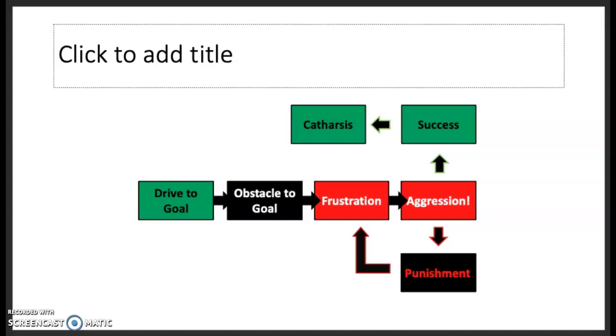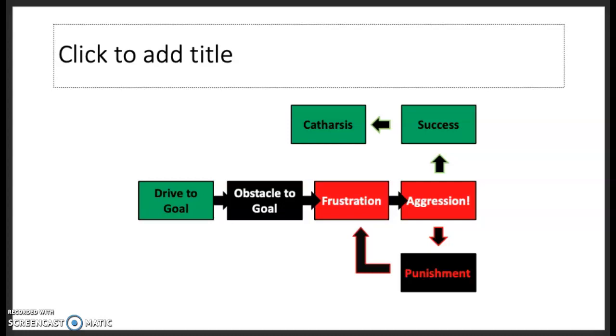So to start, a performer may be motivated towards a goal, which then becomes blocked, and the performer will then be frustrated, and thus aggression will occur as a result of the frustration, as frustration always leads to aggression in this theory.